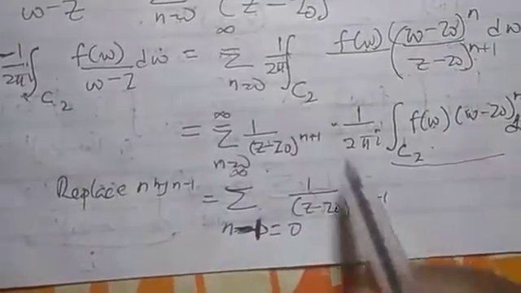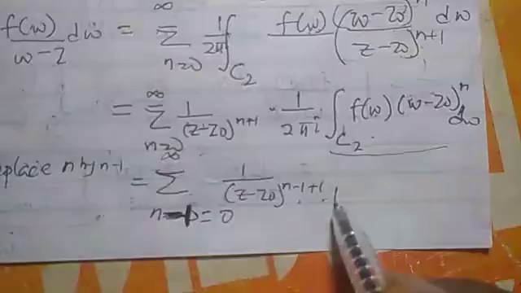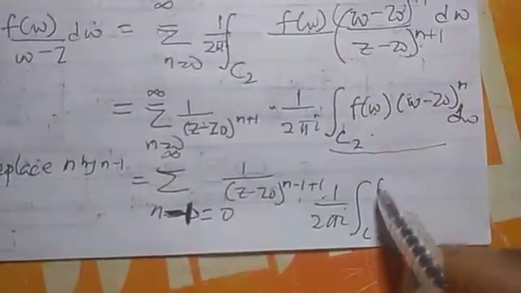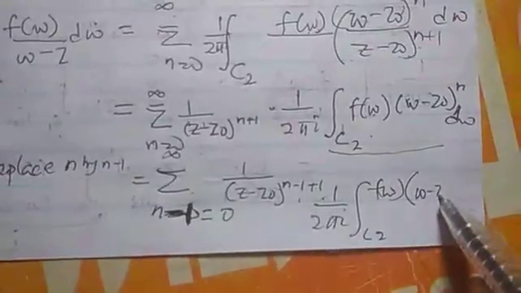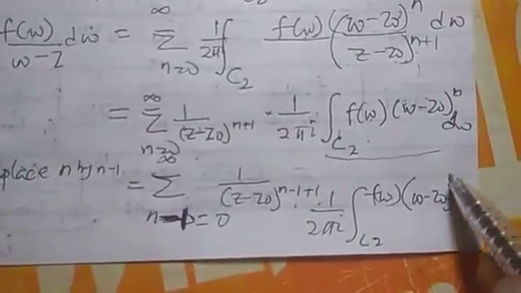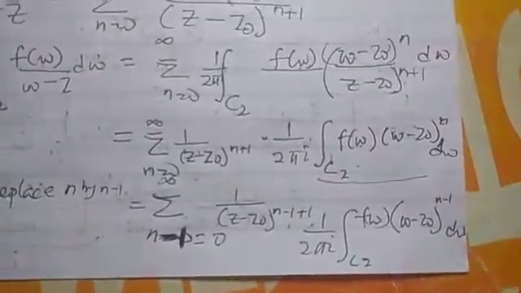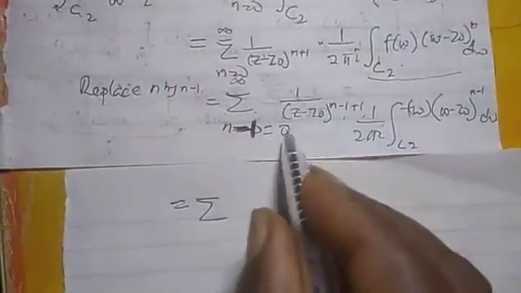Anywhere we see n, we have written it as n minus 1, times 1 over 2 pi i, integral over C2 of f of w. This one becomes w minus z0, raised to power n minus 1, dw. So this will now be n minus 1 equals 0.